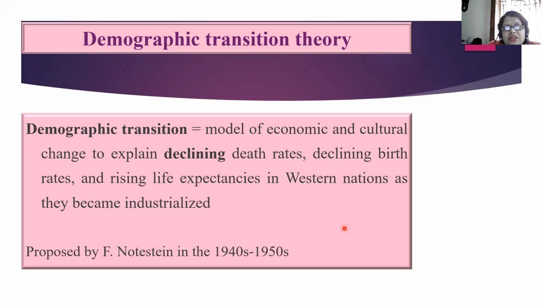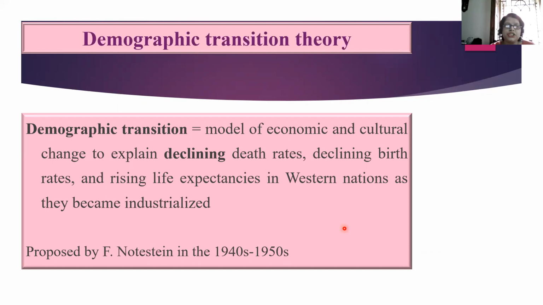Demographic transition. What is this? A model of economic and cultural change to explain declining death rates, declining birth rates, and rising life expectancies in Western nations as they became industrialized. Just know it. What is it?